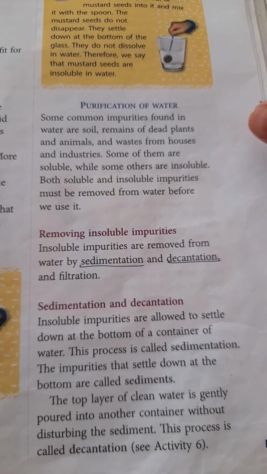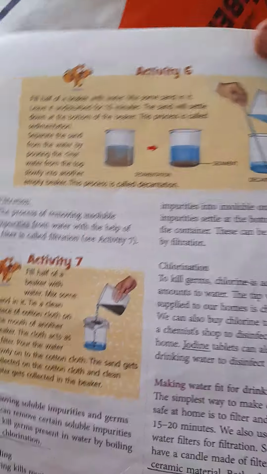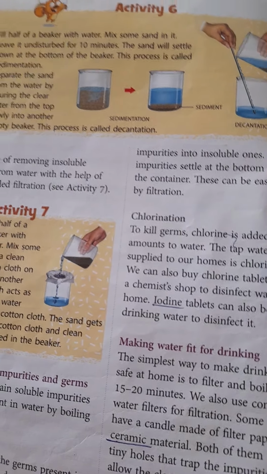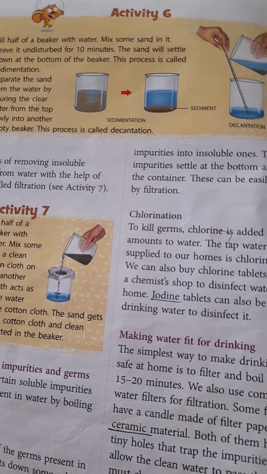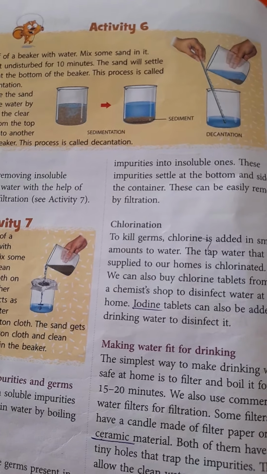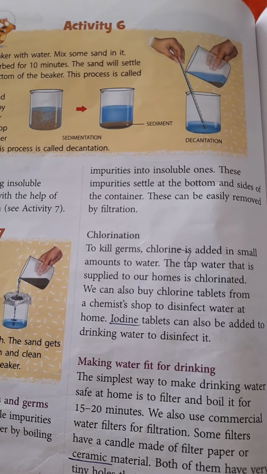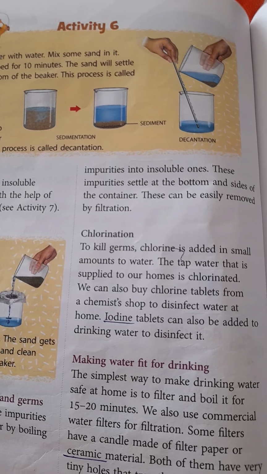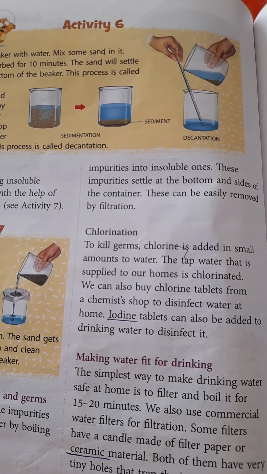This diagram explains the process of sedimentation and decantation. When the sand particles or insoluble impurities settle down at the bottom of the container, leaving the top layer clean, it is called sedimentation. And when this clean water is gently poured into another container without disturbing the sediments, it is called decantation.